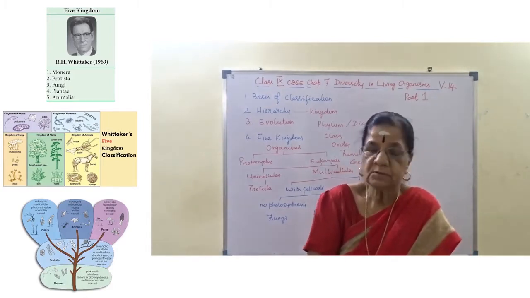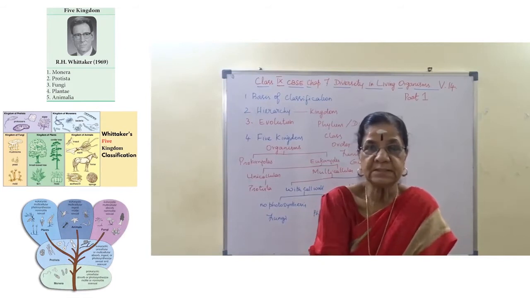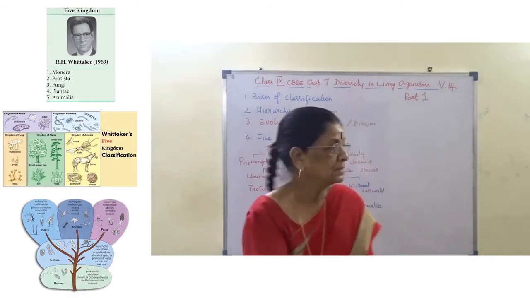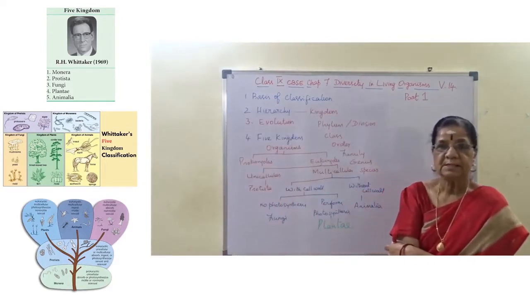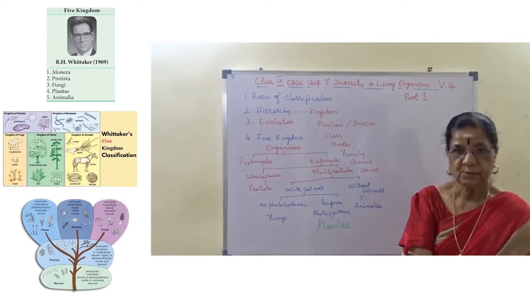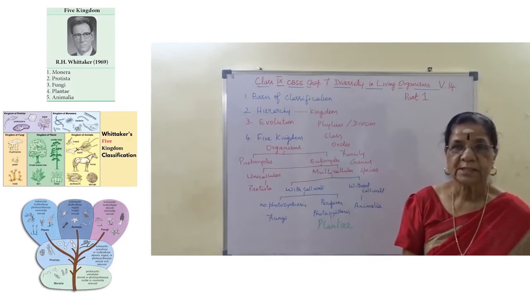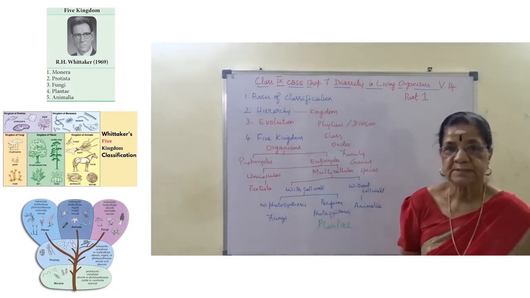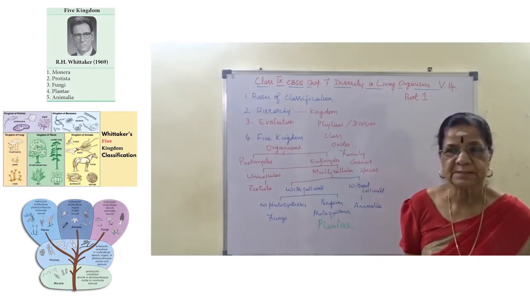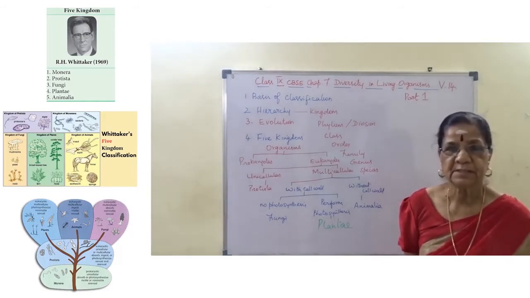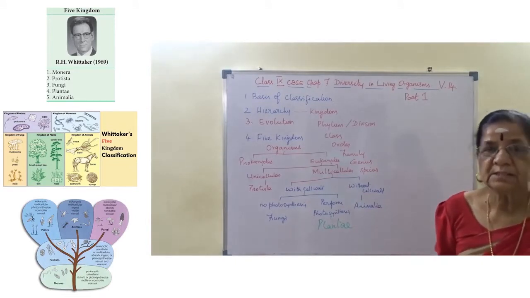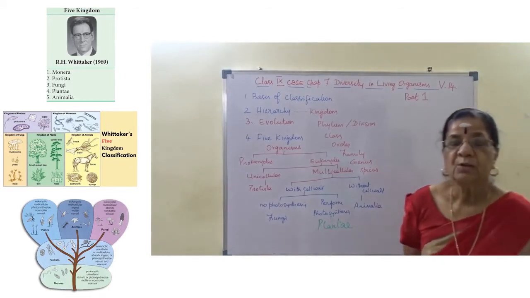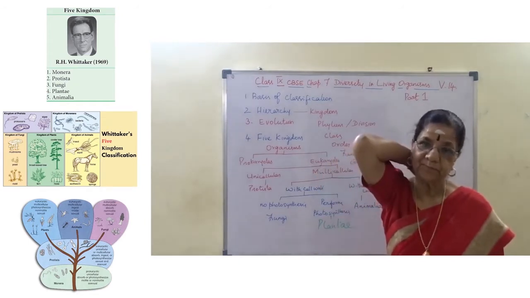Today's topic, diversity in living organisms. What do we know? Living organisms, we know. Plants, animals, and microbes. What is diversity? A wide variety of plants and animals. Diverse, that is right. So diversity in living organisms. What do you understand by that actually?